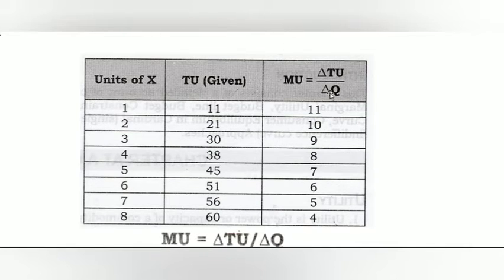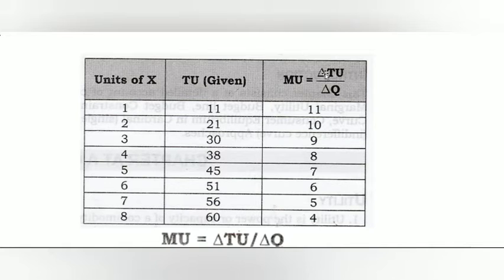Here we have quantity. It may be better to write del x instead of del q, because here we have mentioned units of x, so it will be better to understand if we write del TU by del x.